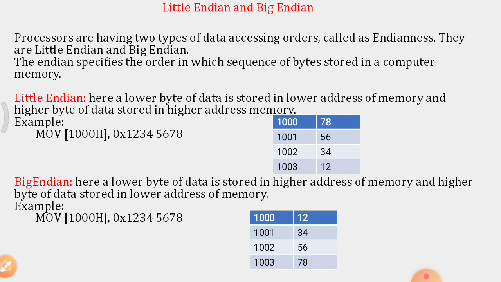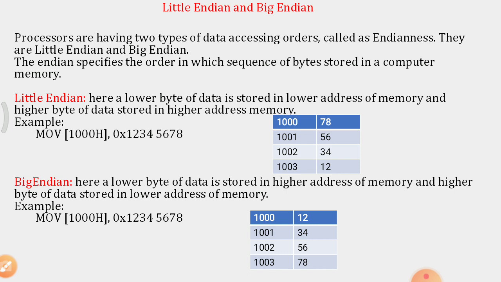In the big endian, it is opposite to the little endian. That is, a lower byte of data is stored in a higher address of memory, and a higher byte of data is stored in a lower address of memory. That is, for the same example, look at the table.